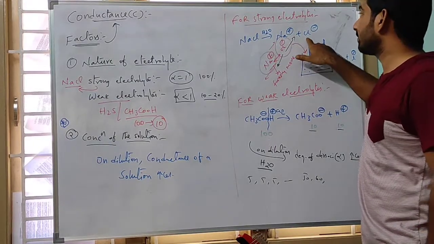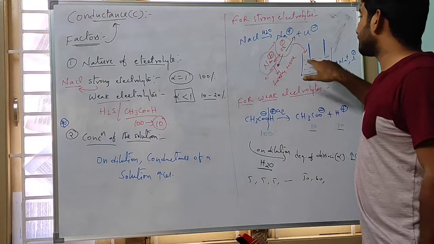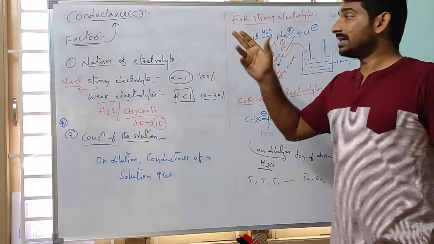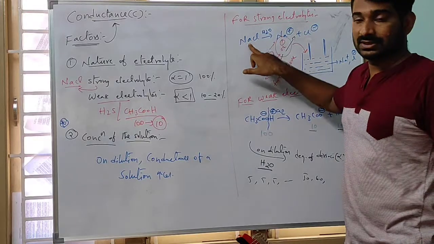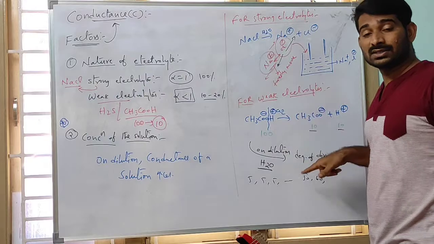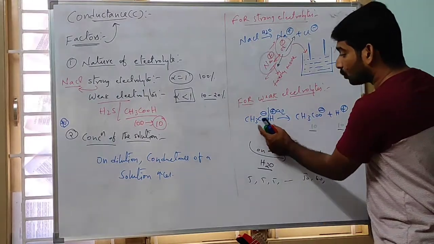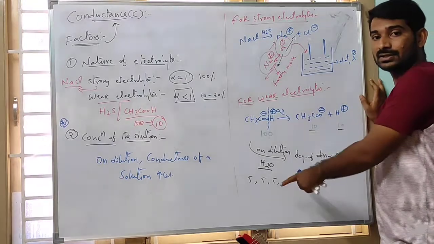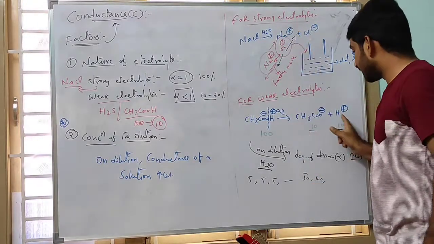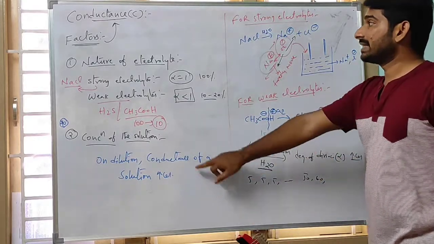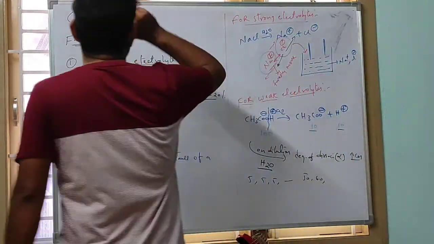Therefore, the forces of attraction are minimum. All the ions present in the solution behave as free ions. So that's why conductance increases, even though there is 100% dissociation. But in weak electrolytes, the degree of dissociation is very less. On dilution, the degree of dissociation increases. That means more molecules split into acetate ions and H plus ions on dilution. Therefore, more ions means more conductance. This is the reason. This is the second factor which influences the conductance.